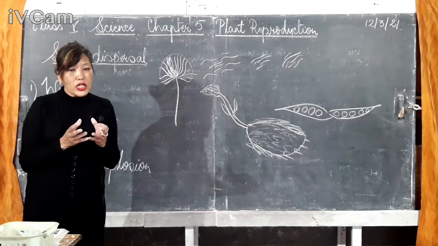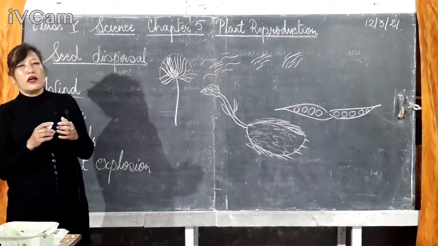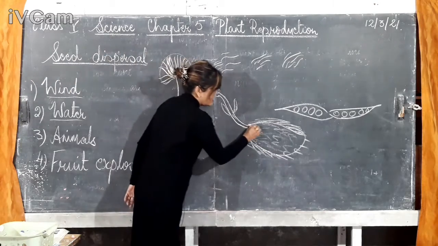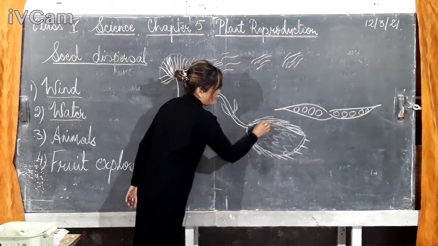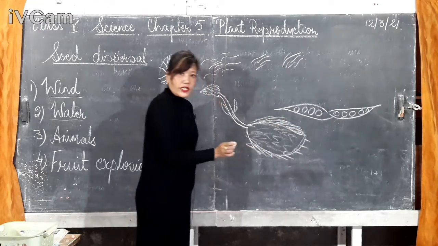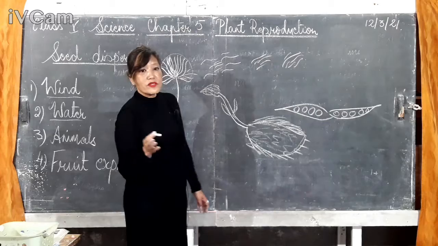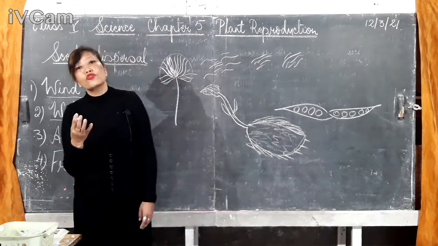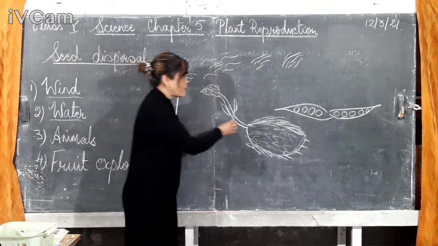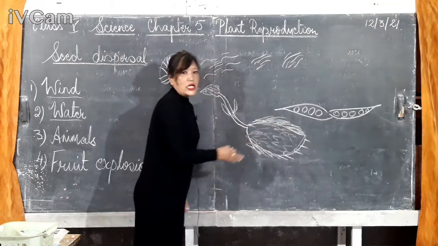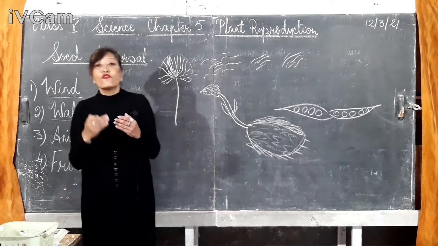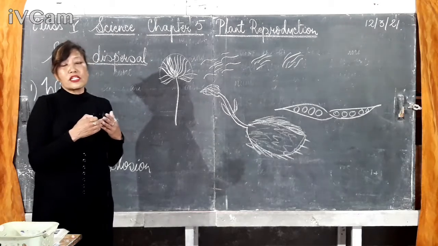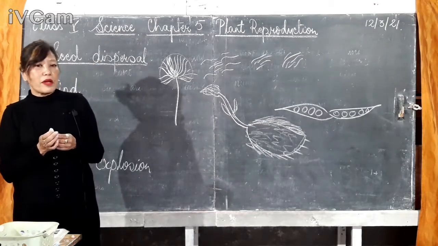They are spongy, or they have a fine fibrous outer covering. You can see this is the seed of coconut, and it has a fine fibrous outer covering. The examples of such seeds are coconut and lotus. The spongy fruit of lotus and the fibrous outer covering of coconut will help them easily float in water, and in that way the seeds can be dispersed away from the parent plant.